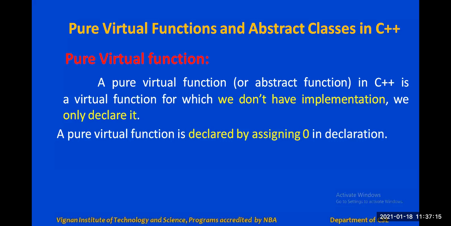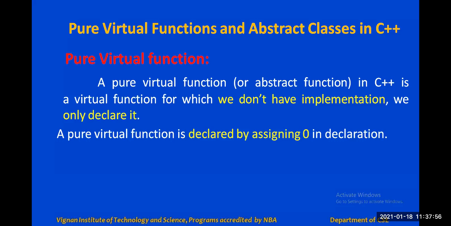So how have we implemented that linking? Simply, we have created a base class pointer object, and we have created a derived class object, and we have made the base class pointer refer to the derived class object, right? That means the base class pointer is initialized with the address of the derived class object, and we call both the base class version and the derived class version by using that pointer. The virtual function has a definition in the base class, and the same function has a definition in the derived class.